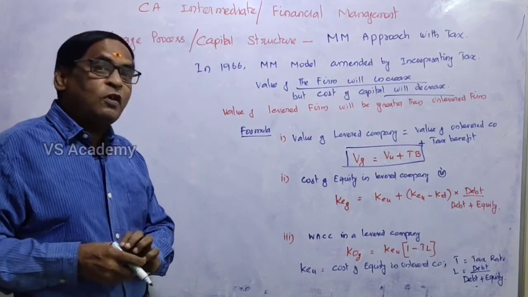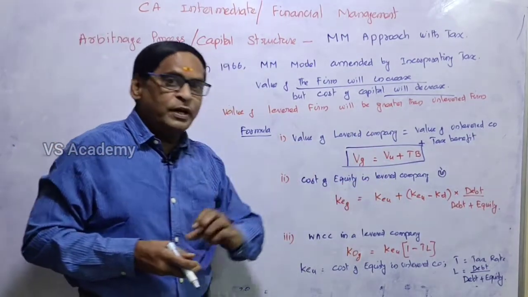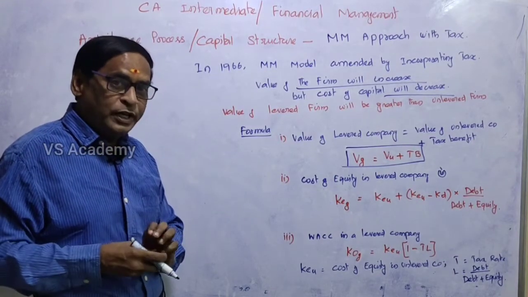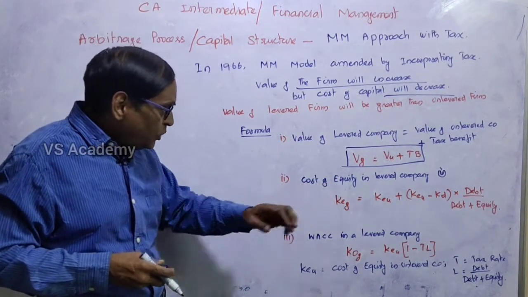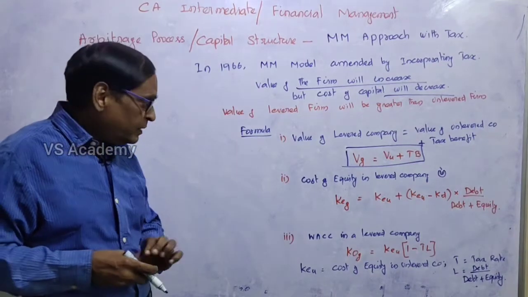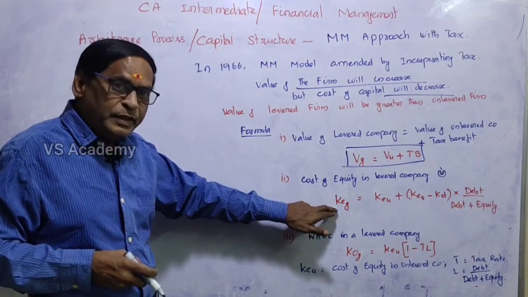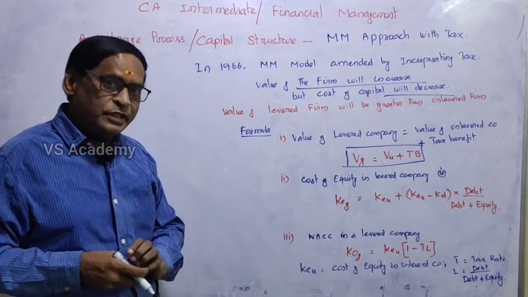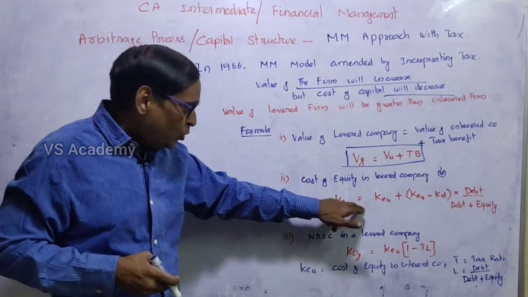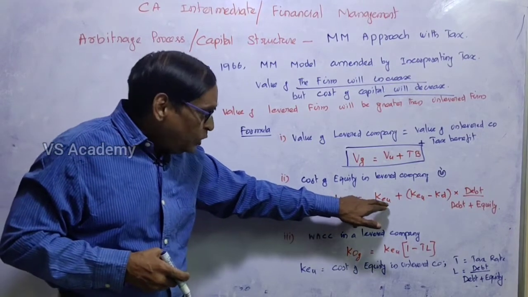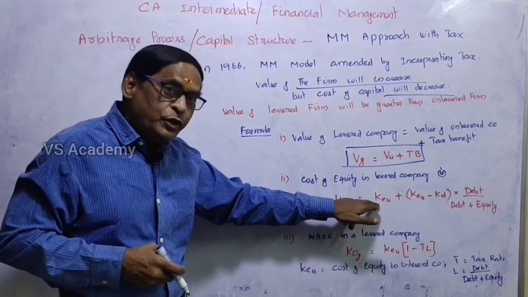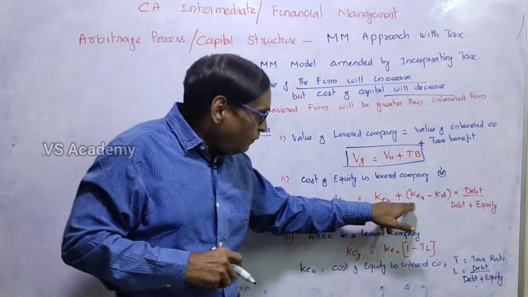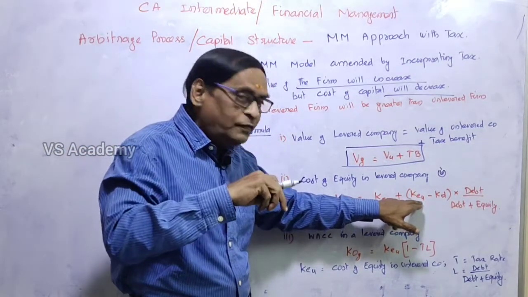And then the cost of equity in a levered company. What is the cost of capital? I mean capital here means the shareholding. So the cost of equity in the levered company: E refers to equity, and G means it is only for the levered company, so we use G. So KEG equals KEU, I mean the cost of equity in the unlevered firm, plus